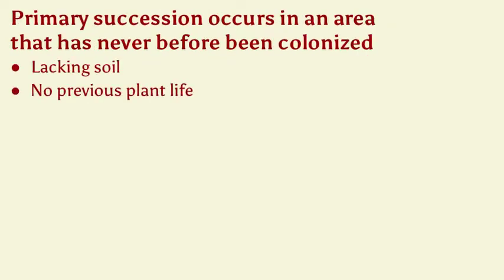There are two types of secession. There's primary secession. This occurs in an area that has never been colonized. Okay, and a key determining thing here is that it lacks soil. So no previous plant life. If there's no previous plant life, there's no animal life that's staying there, maybe passing through, but none that's living there. So again, one of the primary things is that it's never been colonized, it lacks soil.